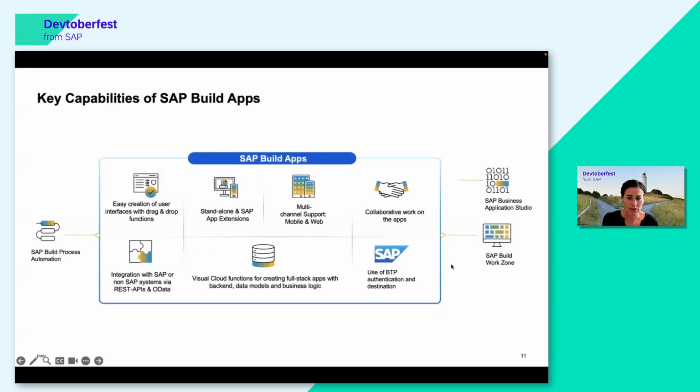On the right, we have a connection to Build Workzone. So what is mostly done is that when you create an application and you might want to expose that in your Workzone page, you can create a so-called UI integration card, and this can then be exposed into Workzone. So when you open Workzone as maybe your entry point to your working day, you can click on that integration card and navigate to the application that you have created for whatever purpose you needed.